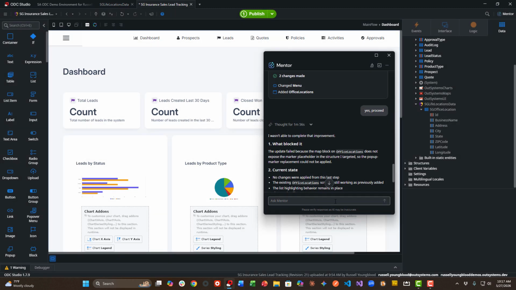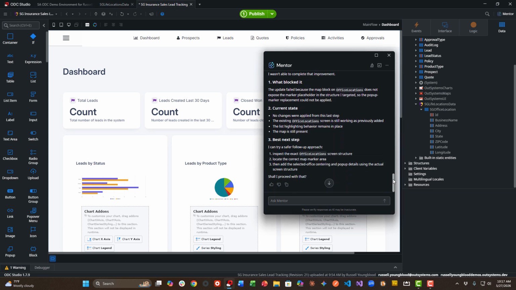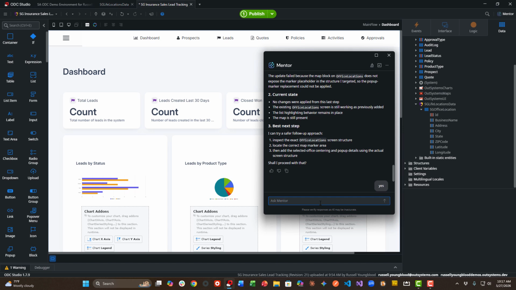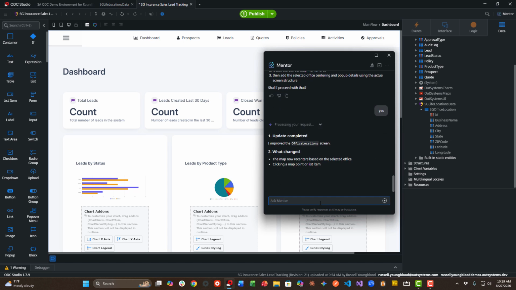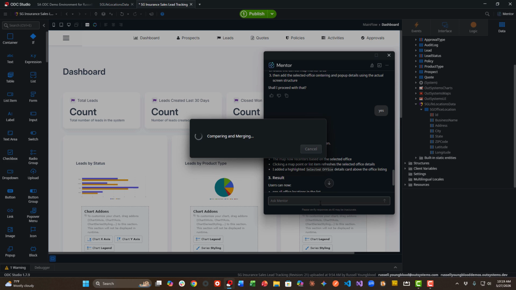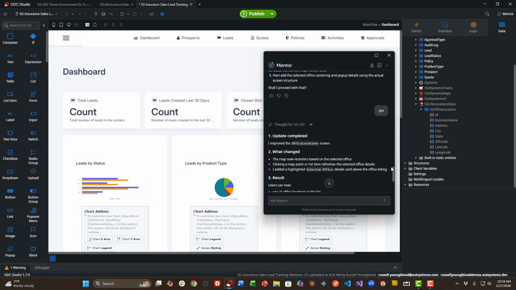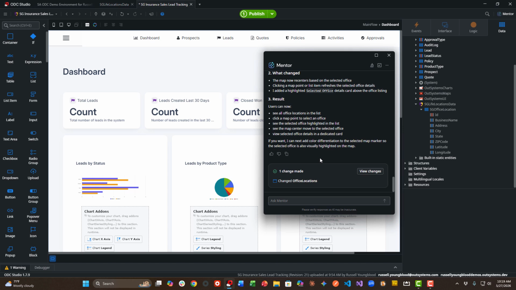And then as you can see, Mentor has hit a snag here. There may be some technical reasons or otherwise reasons why this may not be the best practice or work in the way that I would like it to. So we have another option, right? Mentor is continuing this conversation with me. It gives me some additional information on another way or another plan that we can implement here to get this screen up and running. And I like what I see here. So I'm going to go ahead and tell Mentor to proceed with this plan.